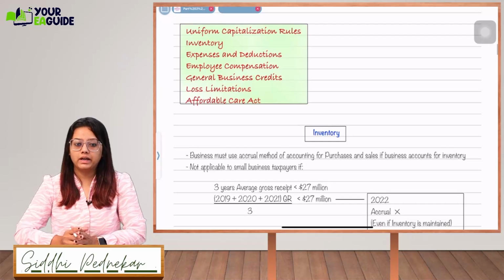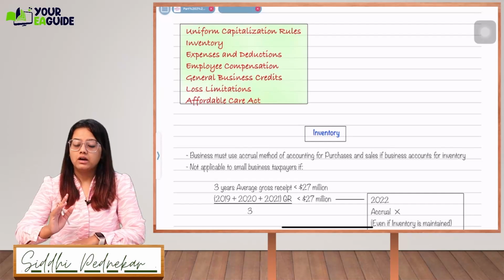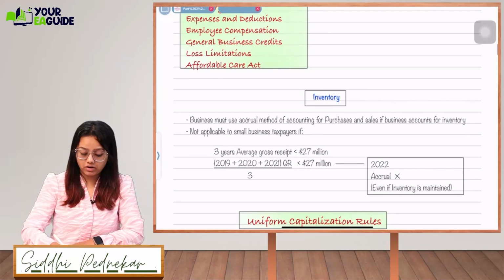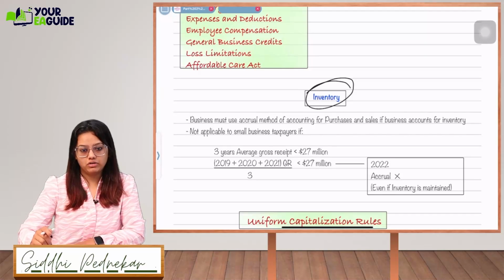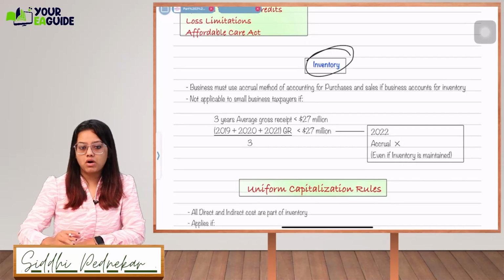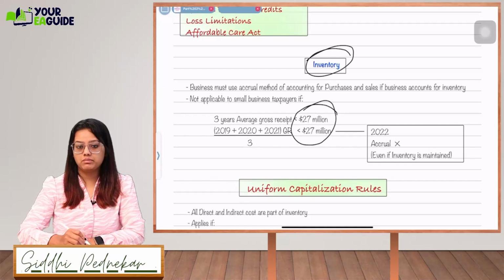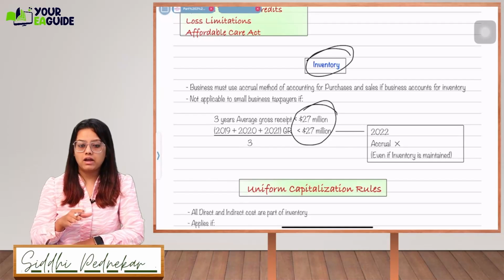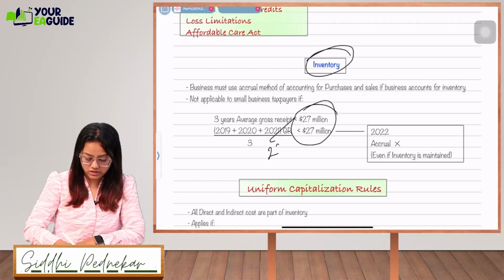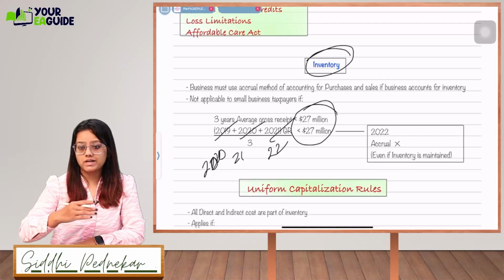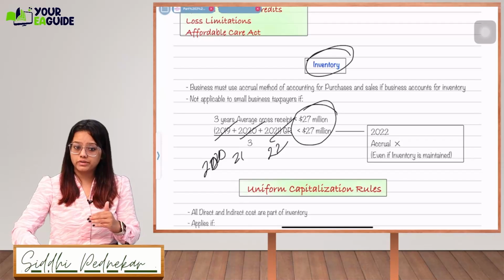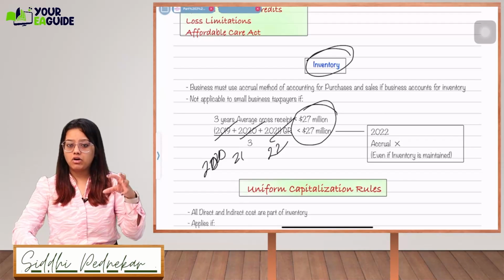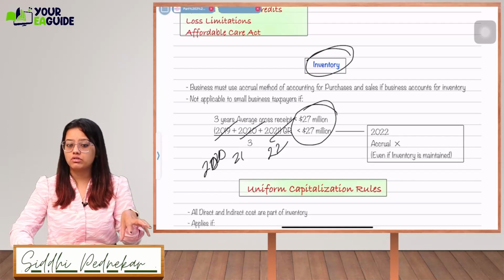Let's see, inventory. If you have an inventory and you are reporting the inventory, then you will mandatorily have to use the accrual method. This is not applicable to a small business taxpayer, meaning if you have less than $27 million, apply the same formula: average three-year gross receipts, for 2022, 2021 and 2020. If the average three-year gross receipts are less than $27 million, then you are not required to use the accrual method. If it is more than $27 million, then you are going to use the accrual method, or if you are handling and reporting inventory, you'll use the accrual method.